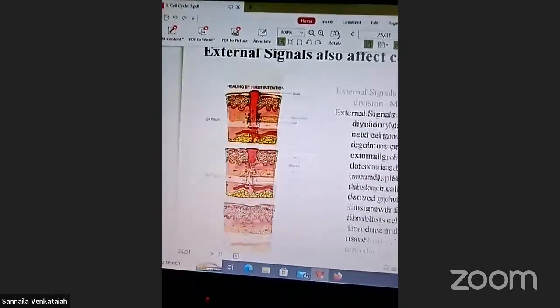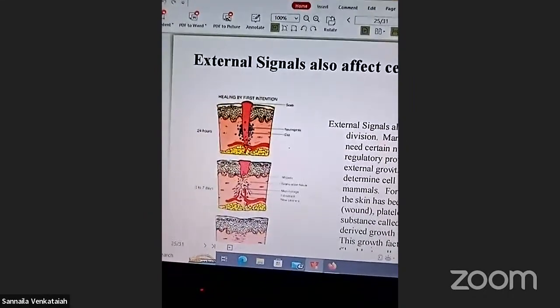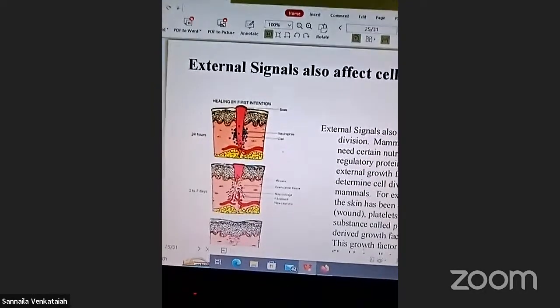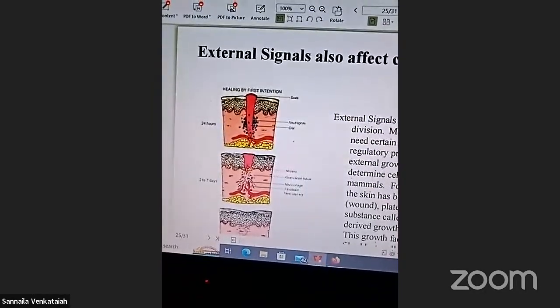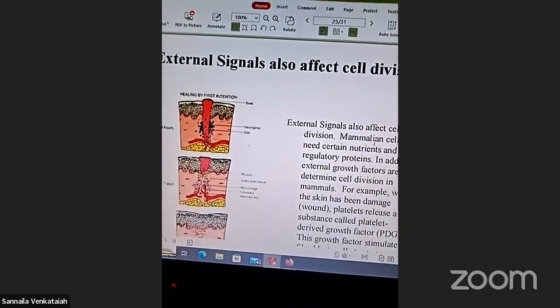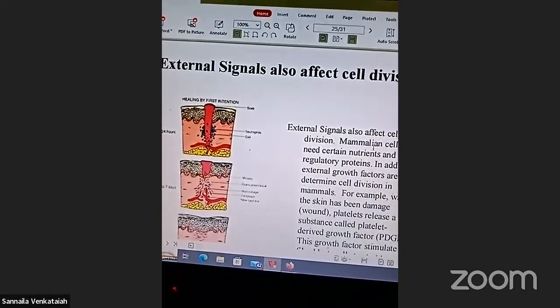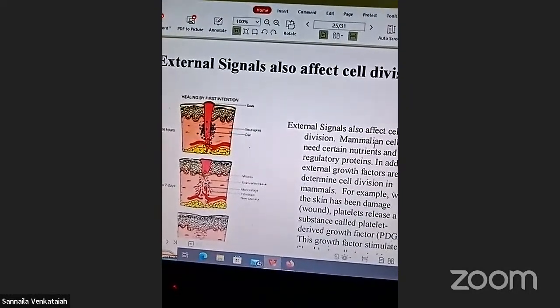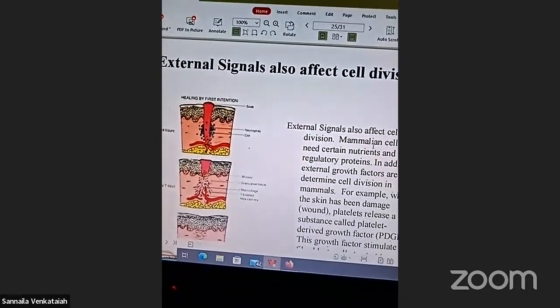These are the external and internal signals. Internal signals also affect cell division. External signals also affect cell division. Mammalian cells need nutrients and regulatory proteins. In addition, for example, a deficiency of proteins leads to malnutrition.